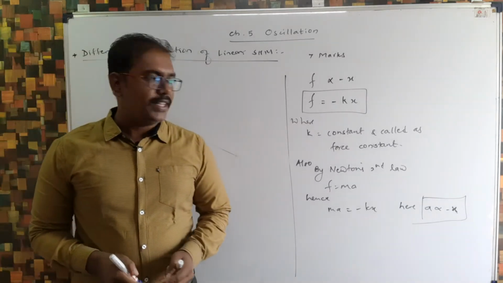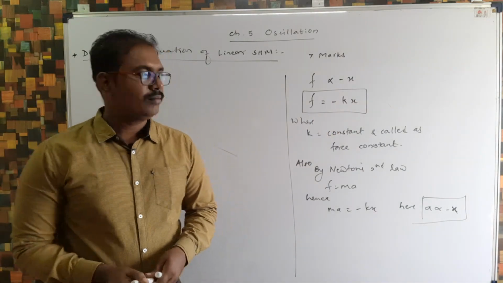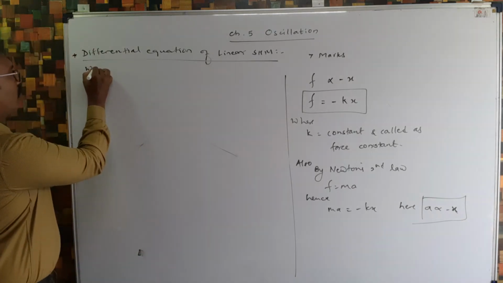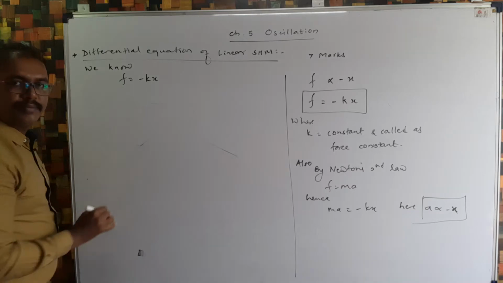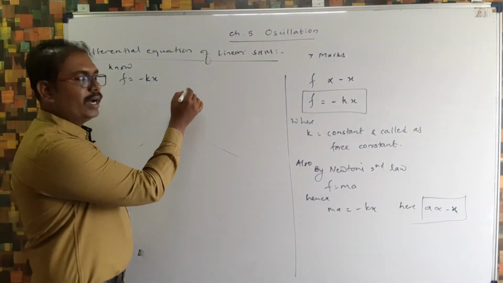Now again we start with the formula which is known to us. We know F is equal to minus kx. Let me give it equation number 1.